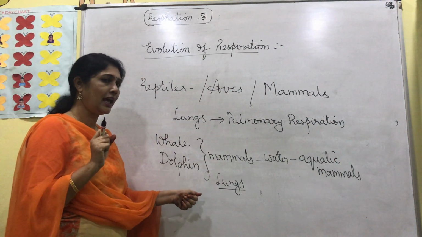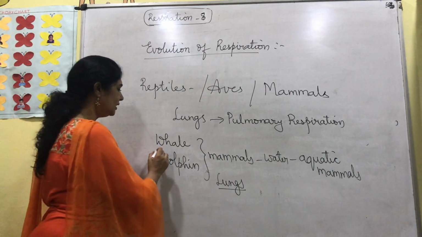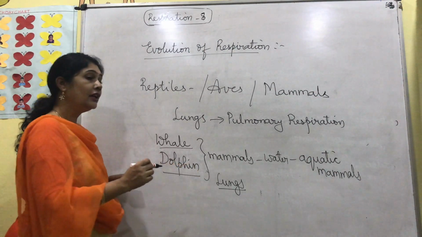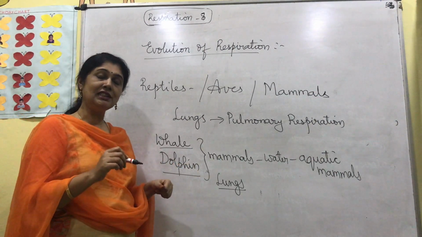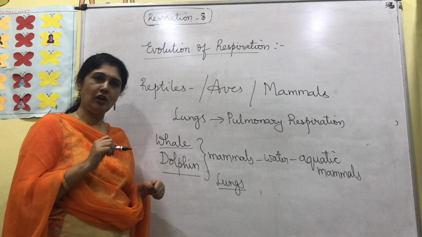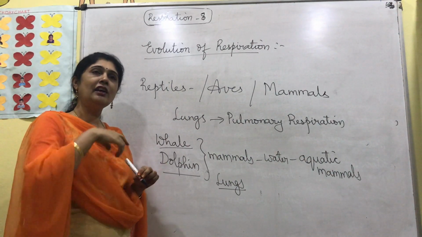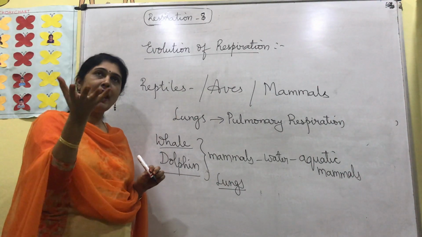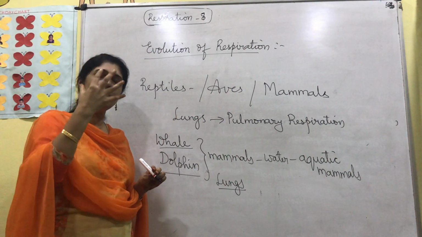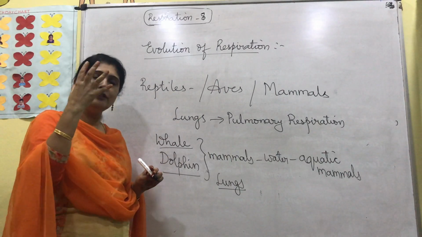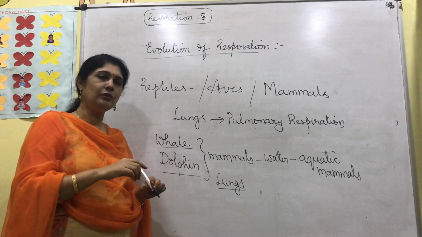Then how do they carry on? That is the reason you will see the whale or dolphin come over to the surface of the water, give away carbon dioxide and take in lump sum amounts of oxygen from the air and get into the water.